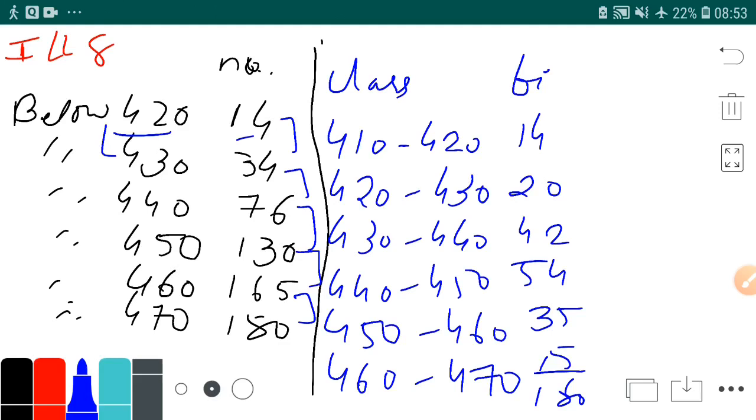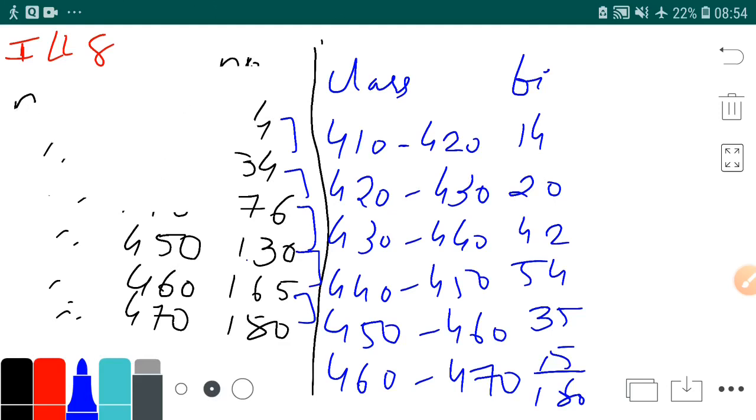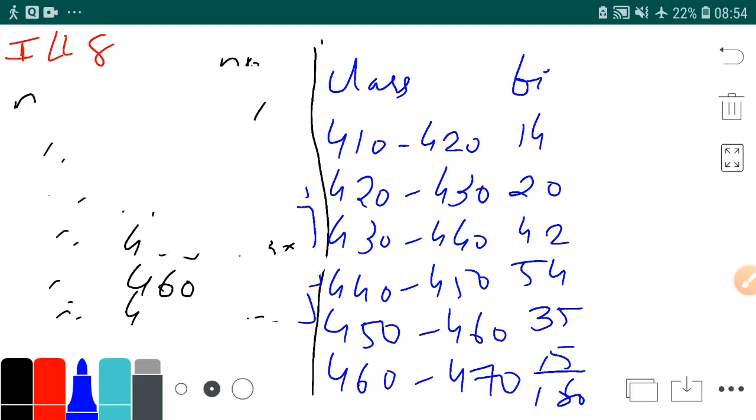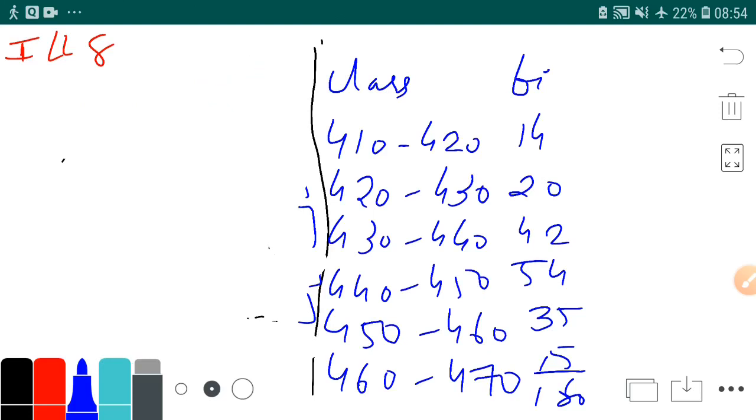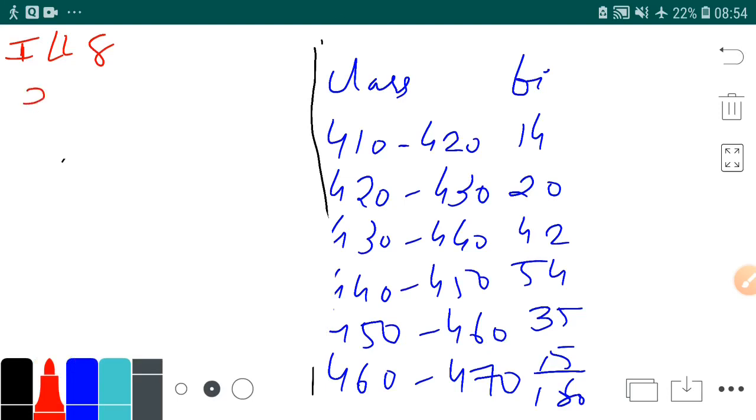Now what I'll do, I'll find the xi. Let's find the xi. We'll write xi here. In xi, we'll be taking the mid value of these.